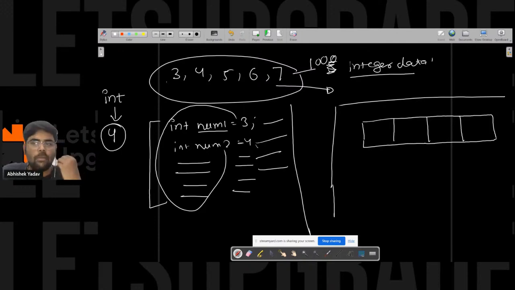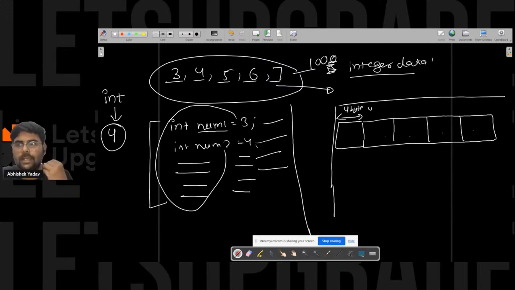And here we have 5 integers. So 5 blocks will get created like this, 1, 2, 3, 4, and one more, 5. And each block will be of 4 bytes.